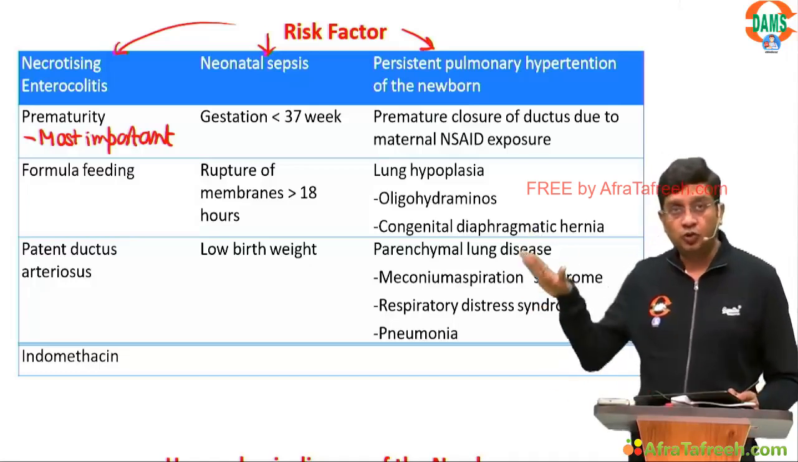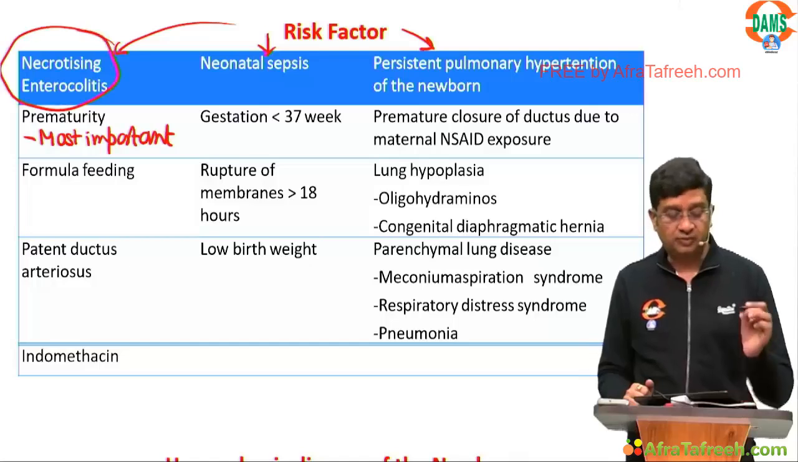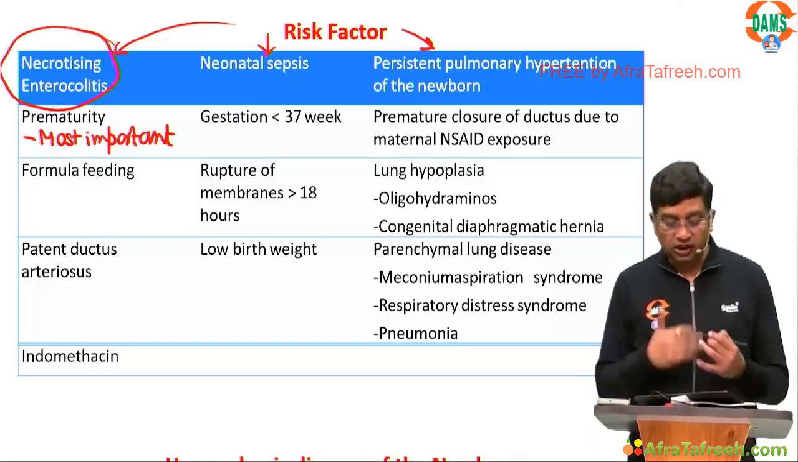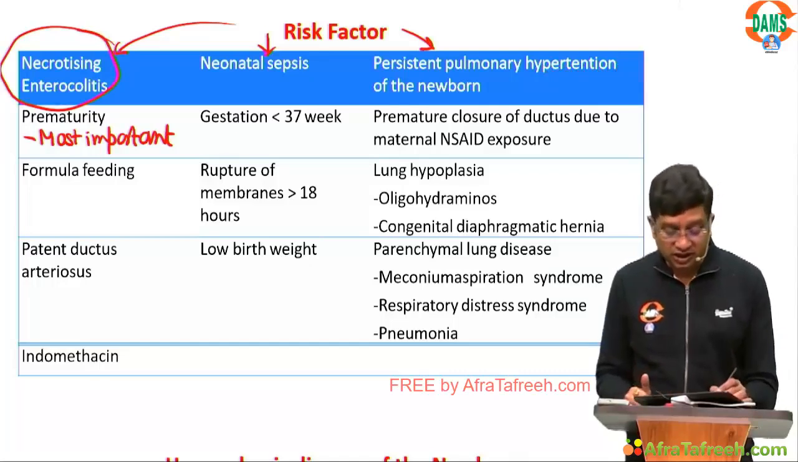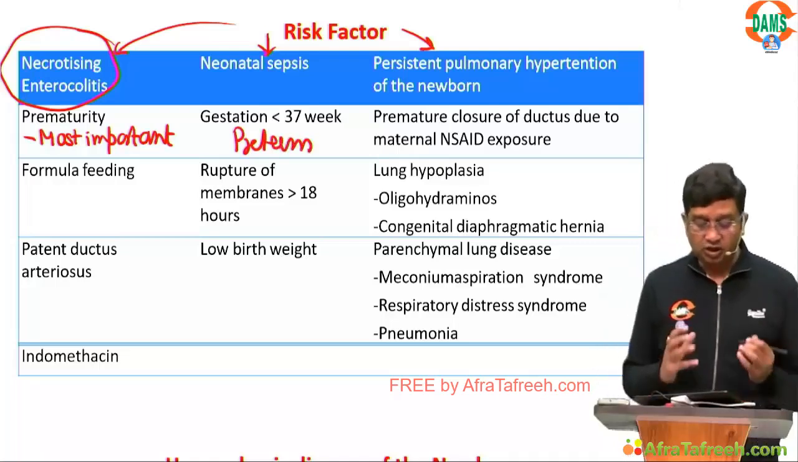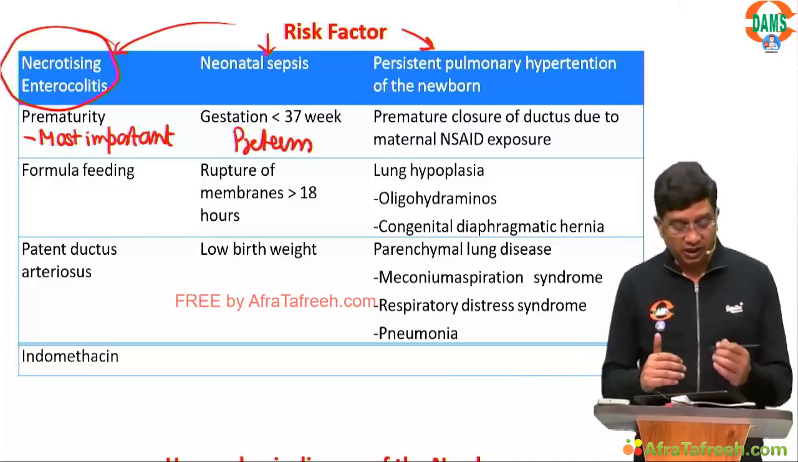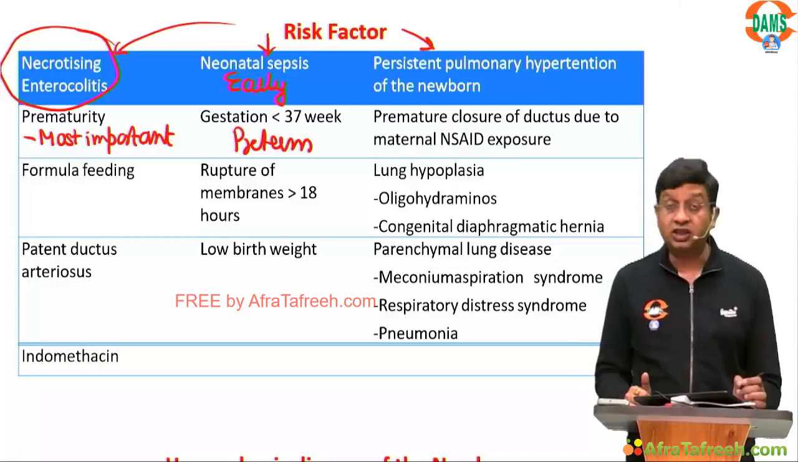So these 4 are particularly the risk factors for the NEC. Neonatal sepsis: particularly the risk factor is gestation less than 37 weeks. This again becomes the preterm child. Rupture of membranes more than 18 hours and the low birth weight, right? And these all are the risk factors for the early neonatal sepsis.